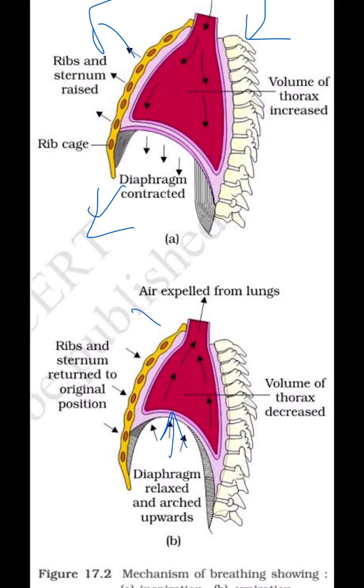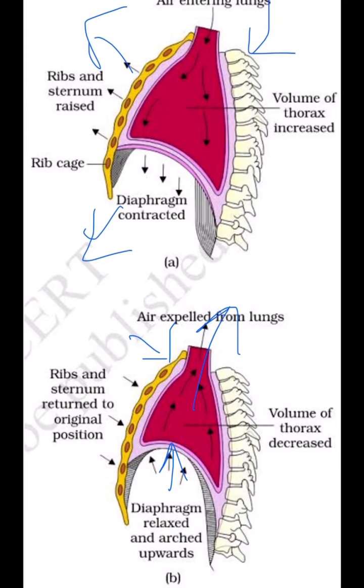In this process, the volume of the thoracic cavity decreases. When the volume decreases, the pressure automatically increases. So now the pressure inside the lungs is more than the pressure outside, that is, in the atmosphere. In this condition, the air is expelled out from the lungs to the environment.